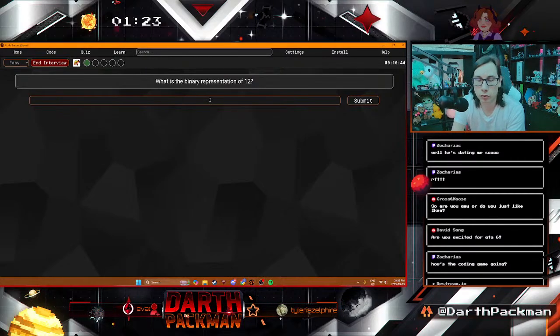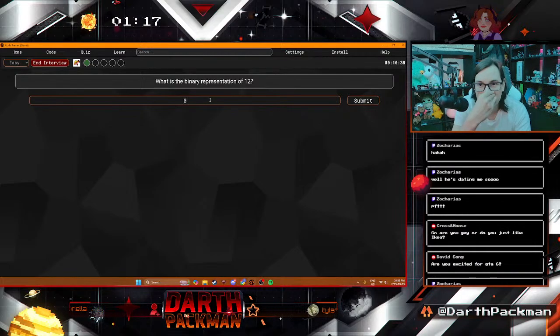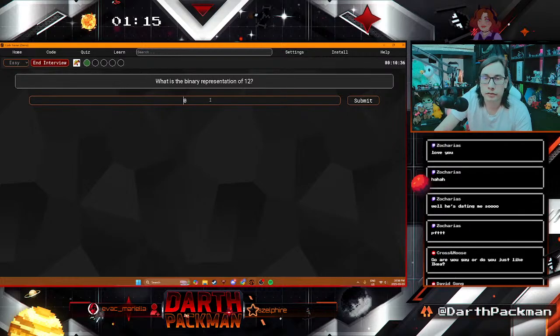Alright, binary representation of 12. Okay, so it's 2 to the power of... You just work your way down. It's an even number, so we know it's a 0 at the end. That's easy. So it's getting powers of 2. There's going to be a faster way to do this, but my brain's not firing.